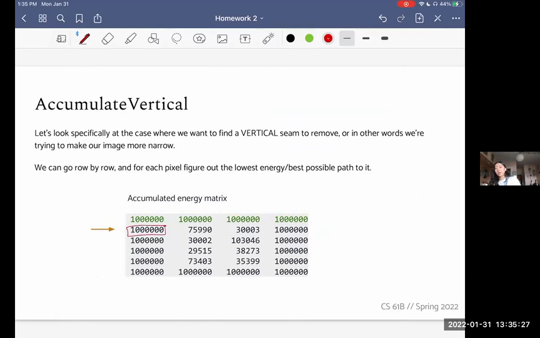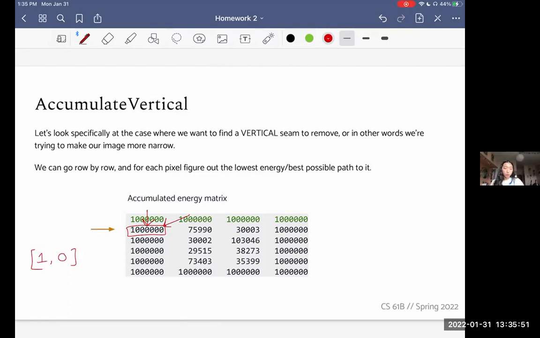But now let's look at this row. If I were trying to get to this pixel in the accumulated energy matrix, the pixel at row 1, column 0, I could get here either from this or this, because we're trying to do a continuous path. So my neighbors up above would be these.